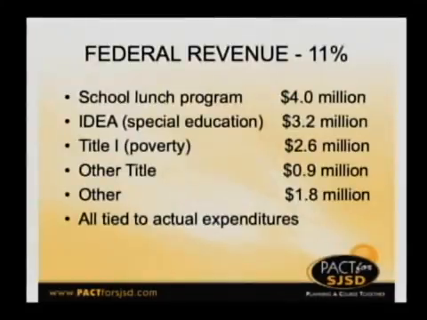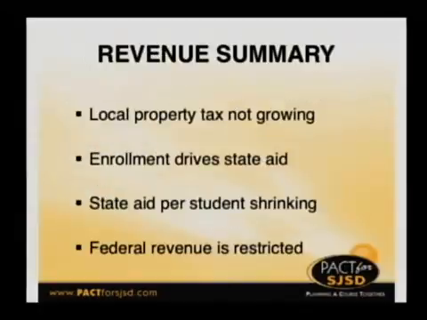The next piece of revenue is our federal revenue, which is about 11%. I've got all of the main categories of that on the slide. What you need to remember here is that we only get the money when we spend it. We turn in those expenditures and then are reimbursed. So that money can't be diverted to pay for other programs. We couldn't use, say, the special education money and pay for district-wide technology purchases or universal preschool. It's got to be spent on special education.